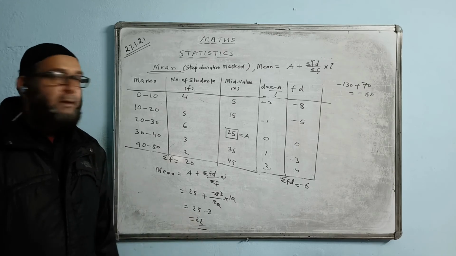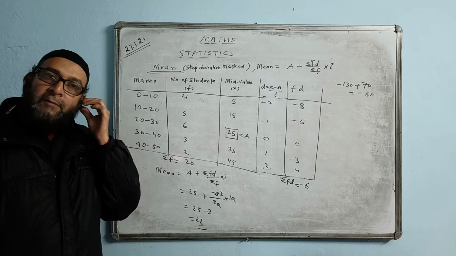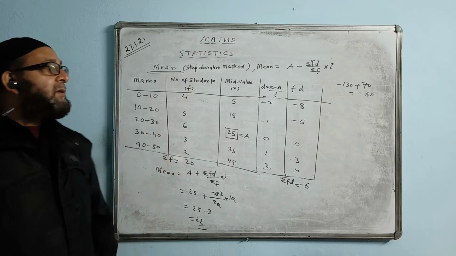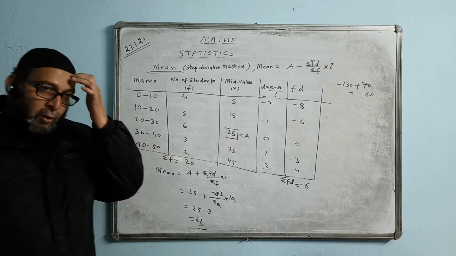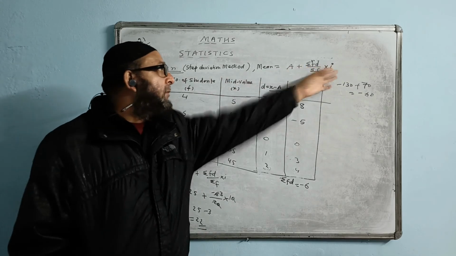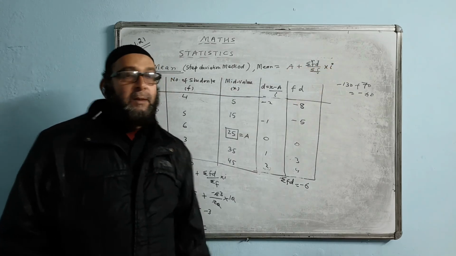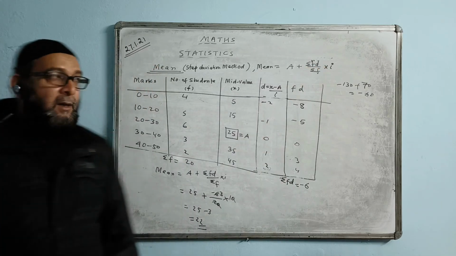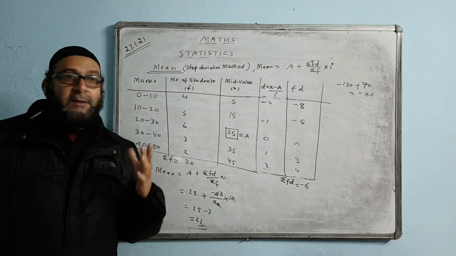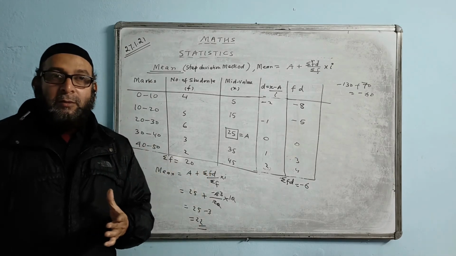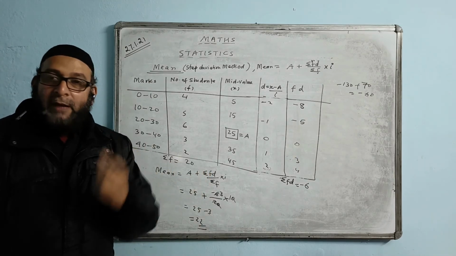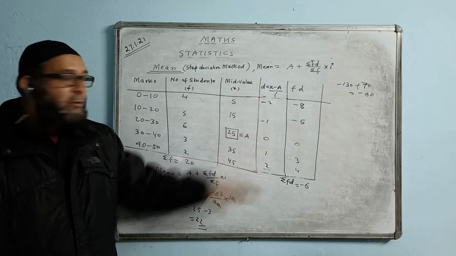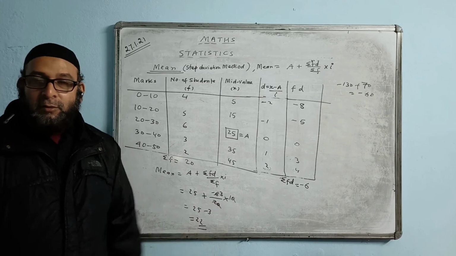Then it's easy. All of the methods, the second method, the third shortcut method, and this step deviation method are very close. In shortcut, we don't divide by I, so we don't multiply by I. But here we divide by I, so we multiply by I. That is the difference. Step deviation method is the best method because of very less amount of calculation. Because you write 0 here, minus 1, minus 2, and then 1, 2. Like that you write. It is easiest.